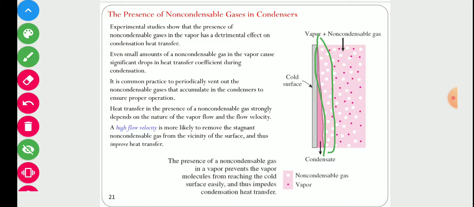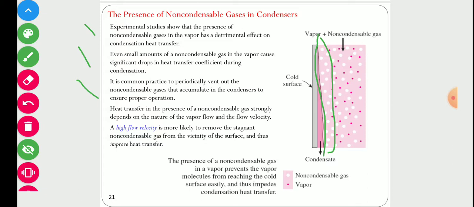Experimental studies show that the presence of non-condensable gases in the vapor has a detrimental effect on condensation heat transfer. Even a small amount of non-condensable gas in the vapor causes a significant drop in heat transfer coefficient during condensation. So it is common practice to periodically vent out the non-condensable gas that accumulates in the condenser to ensure proper operation.